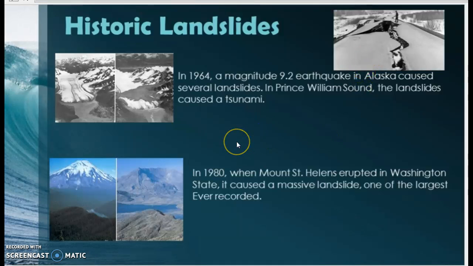In 1980, when Mount St. Helens erupted in Washington state, it caused a massive landslide, one of the largest ever recorded. So if you take a look here, here's Mount St. Helens. After the eruption, you had all of this material that slid down the side of the mountain.